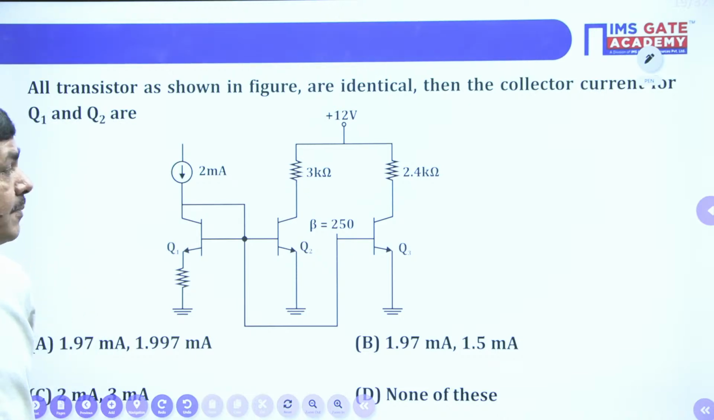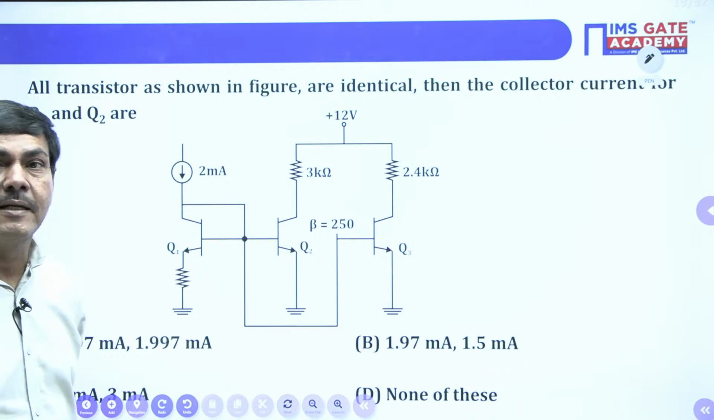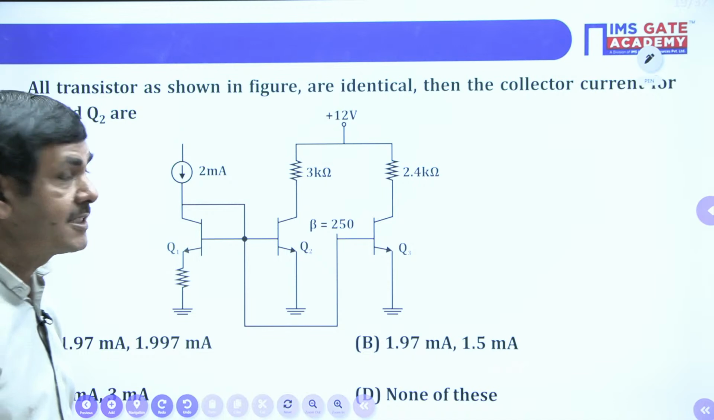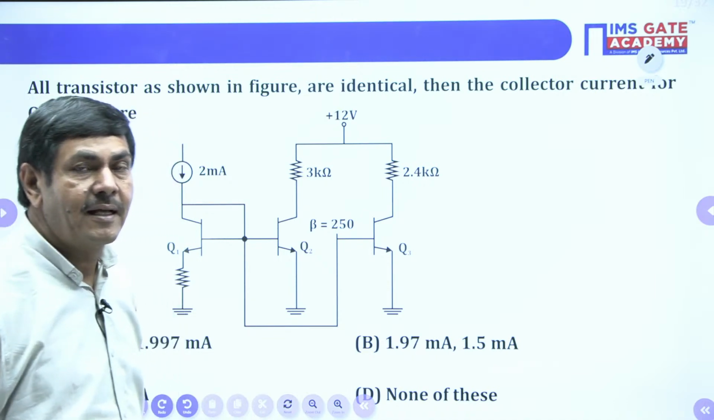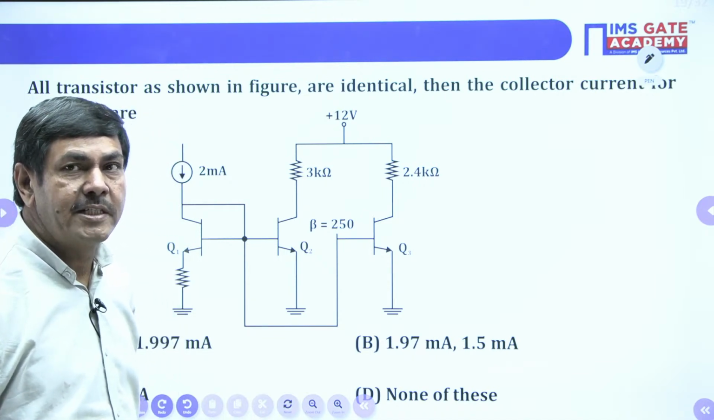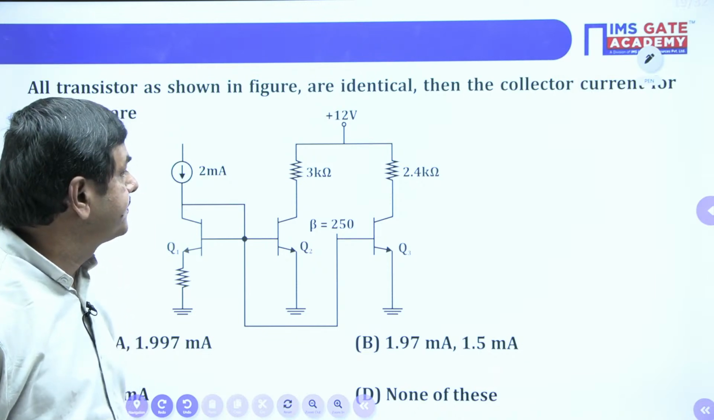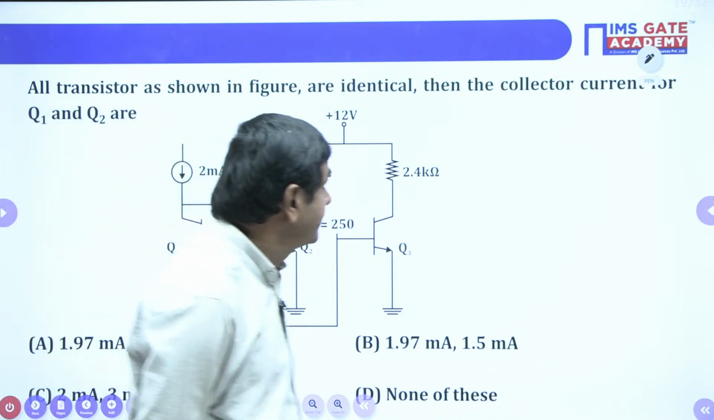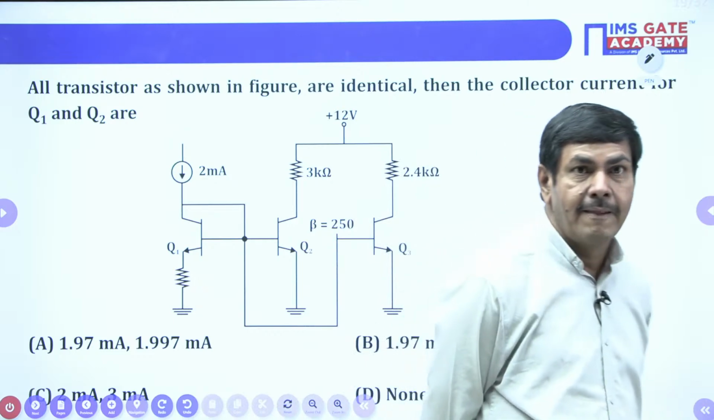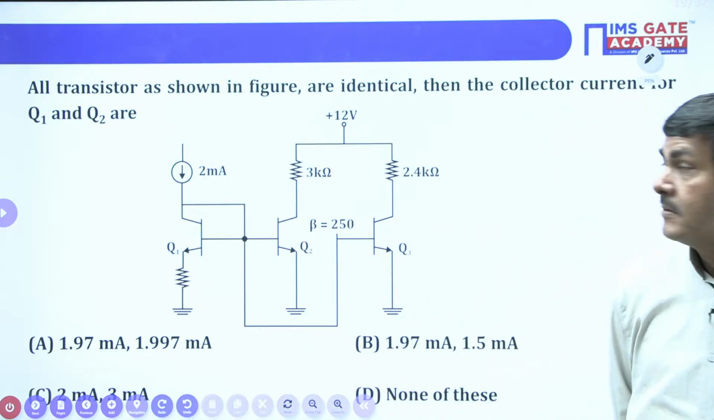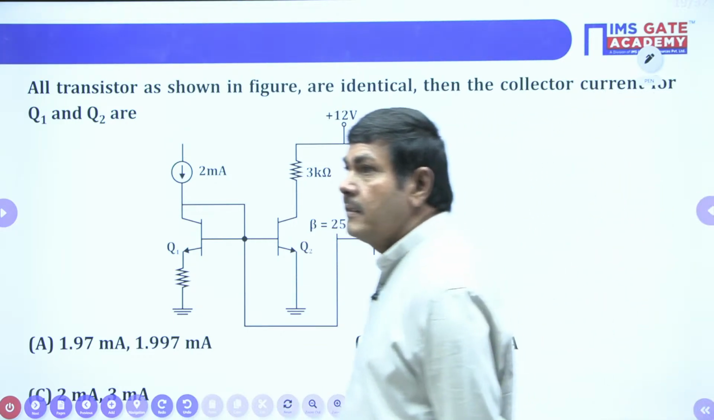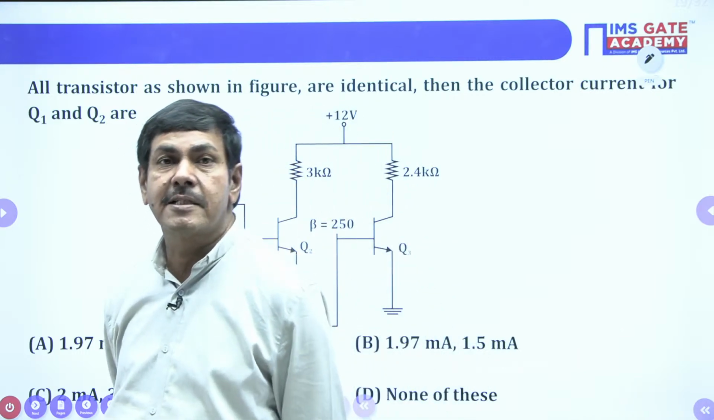What answer is possible from this network? What network is given? The given network is a current mirror biasing circuit. By using the current mirror, can you find it? Anybody can find? This is the current mirror. First of all, you tell me why a current mirror biasing circuit is required.